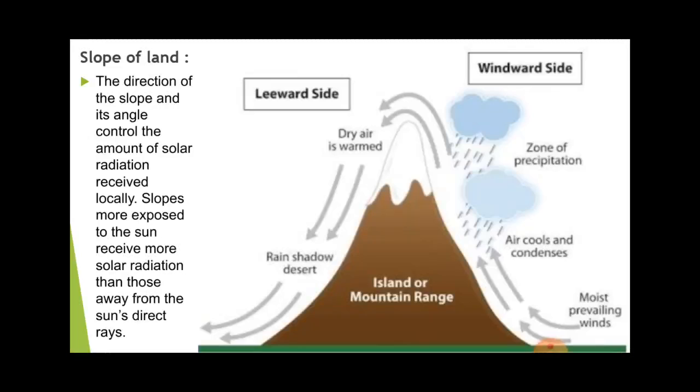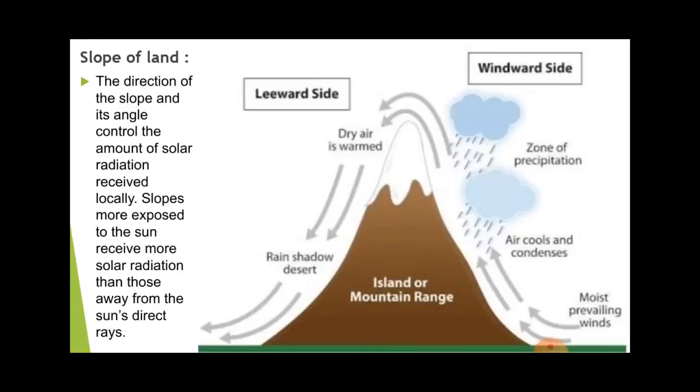So there you can see the picture of the mountain. There you can see the windward side and the leeward side. On the windward side, where the maximum amount of heat is there, the water source creates water vapor, and the water vapor helps in the formation of rain or precipitation. But on the other side of the mountain, the leeward side, there is no water, there is no moisture, and because of that rainfall does not occur over here.